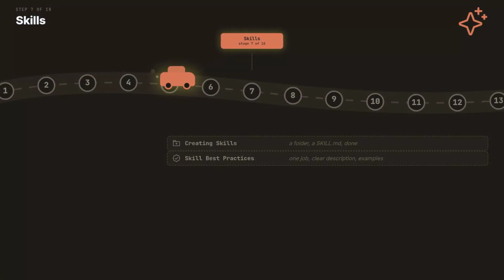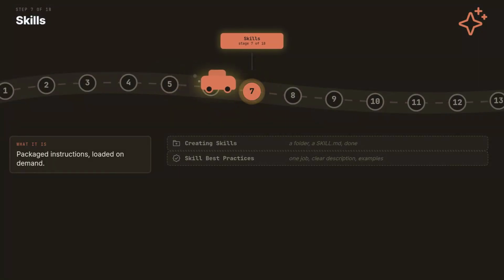Stage 7, teach it your playbook. Stage 7 is skills. Packaged instructions that load only when a task needs them. Any workflow you explain twice should become a skill you never explain again. A skill is a markdown file in a folder. That is the whole technology.